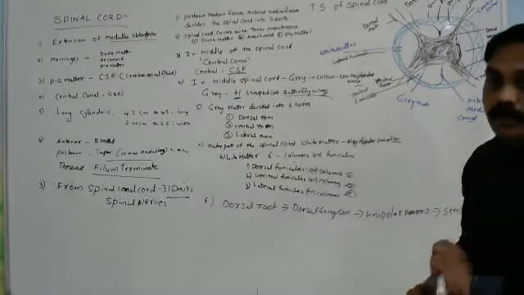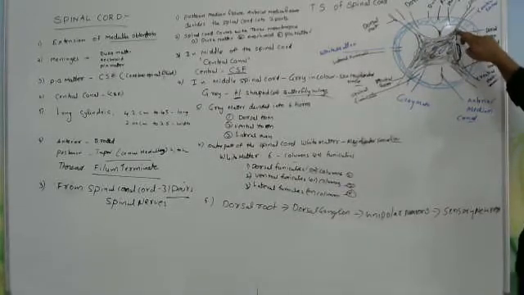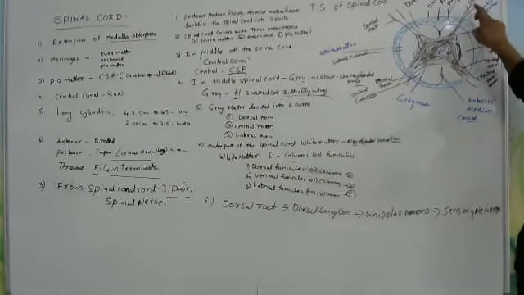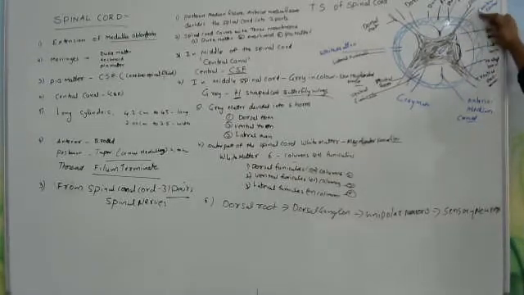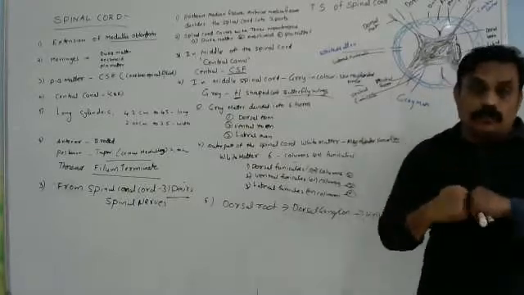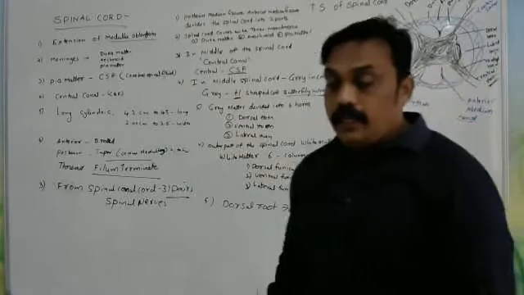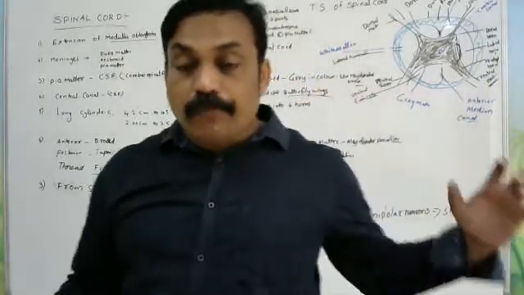Listen everyone. This is the upper side. The gray matter is divided into the dorsal horn. The dorsal horn is connected outside to the dorsal root. The dorsal root is connected with what? The dorsal ganglion. What is the meaning of ganglion? Ganglion means the place where two, three, more than three or four nerves are joining, different nerves.